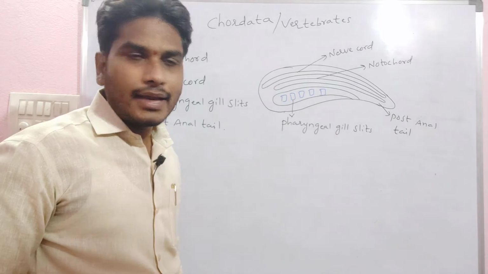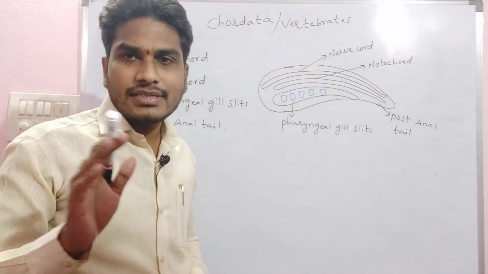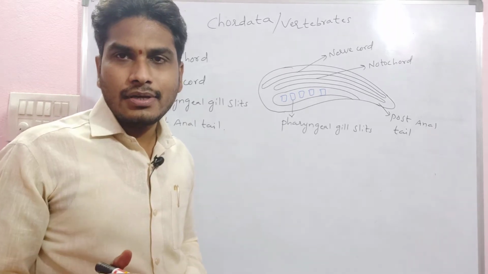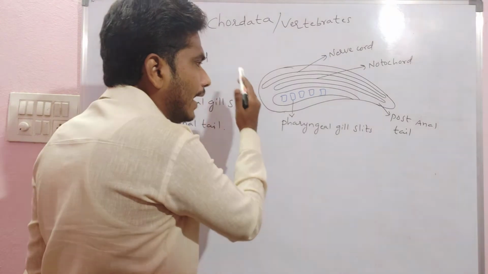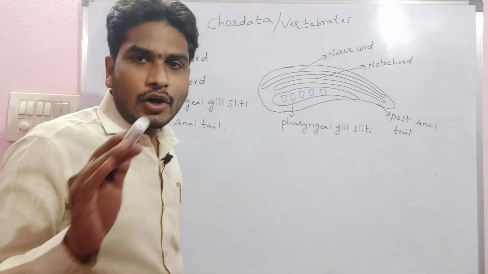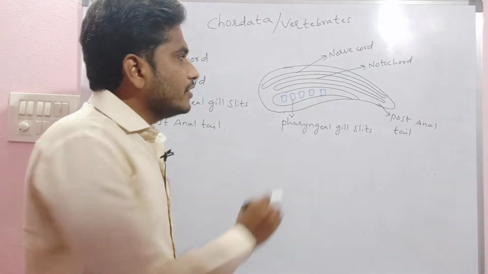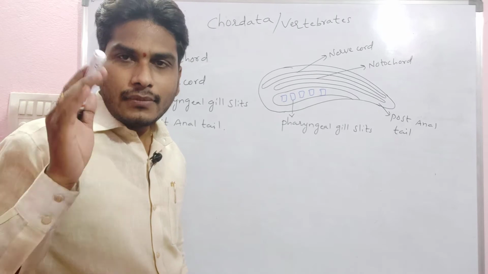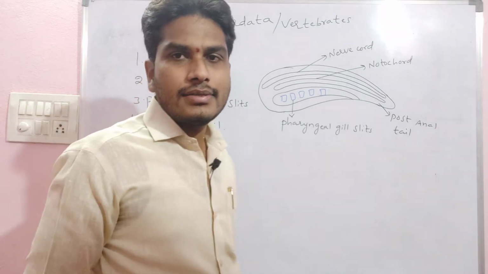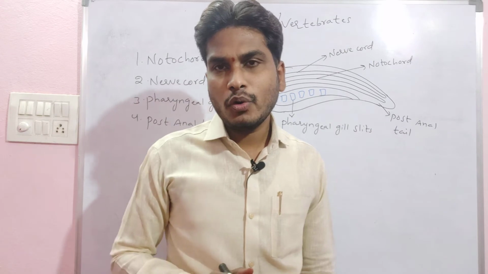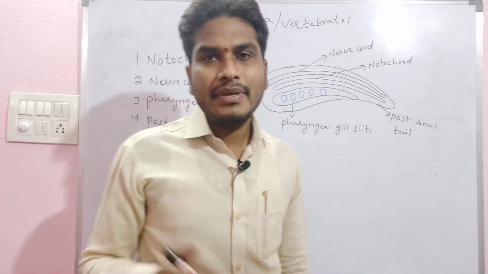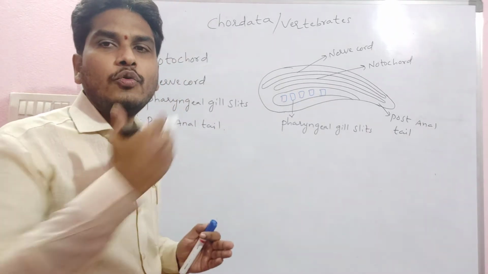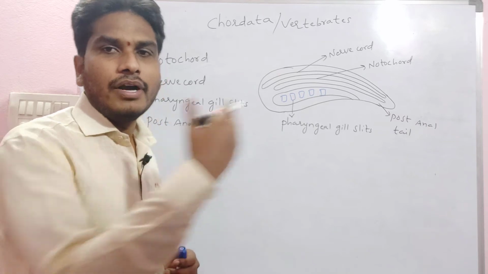In this typical chordate diagram, first we will discuss the notochord. The notochord is a long, flexible, rod-like structure extending from the anterior side to the posterior side in the mid-dorsal line. Infants always have a notochord. In the further developmental stages, that is, in the adult forms, the notochord develops into the vertebral column.